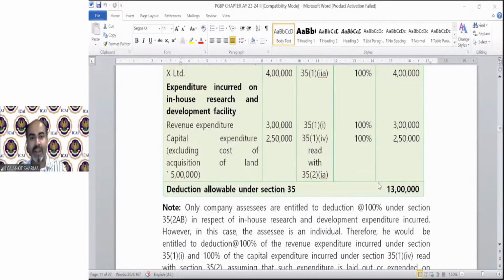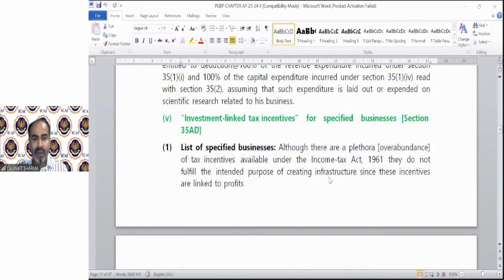The chart I will provide you with all the numerical provisions in the same place. You can revise it in like 15 minutes, all the important provisions of PGBP numerical implication. So just stick to the provision, learn them, and then for the implementation purpose, I am going to help you. So the reduction of 13 lakh, it was so simple to calculate.